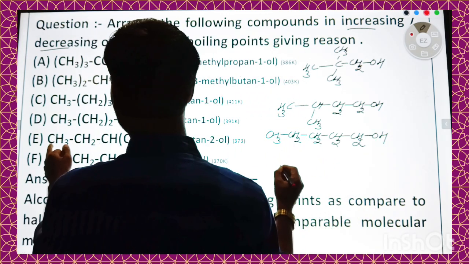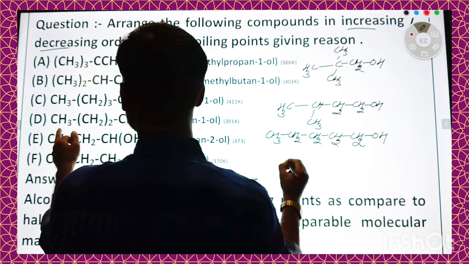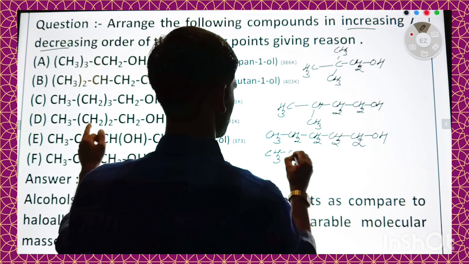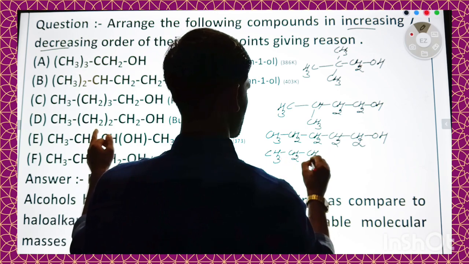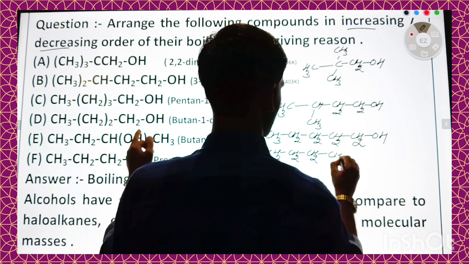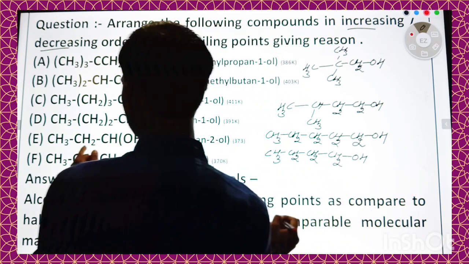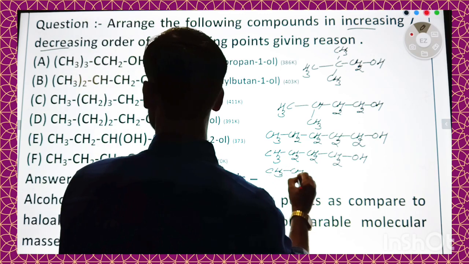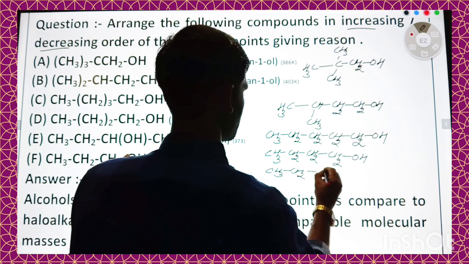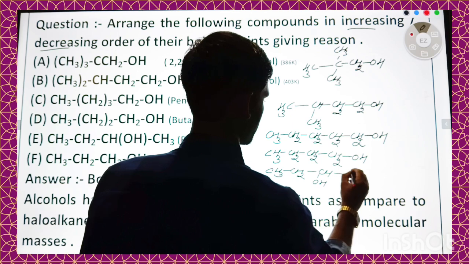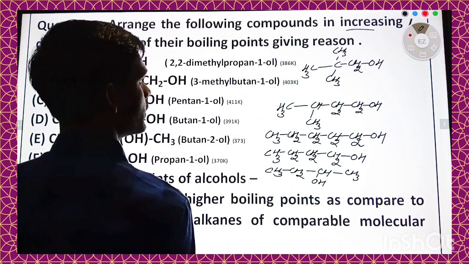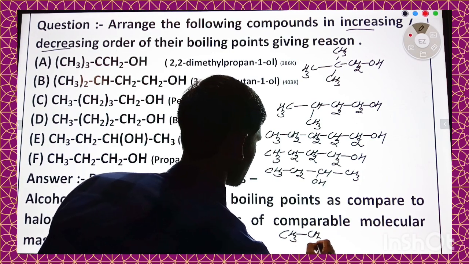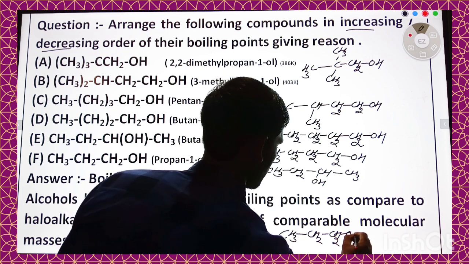Fourth one is CH3, CH2, CH2, CH2OH. Fifth one is CH3, CH2, CHOH and CH3, and last one is CH3, CH2, CH2 and OH.